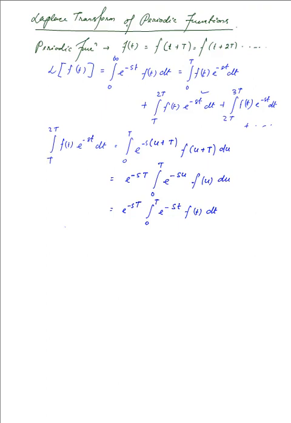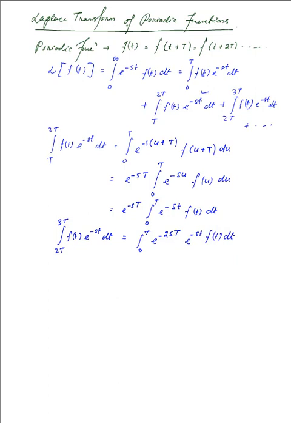Similarly, for taking the limit from 2T to 3T, the integral of f of t e raised to the power minus st dt can be given as 0 to T e raised to the power minus 2 times st. Well, that can stay out of the integration, and here we have e raised to the power minus st f of t dt. So likewise it continues right up to infinity.